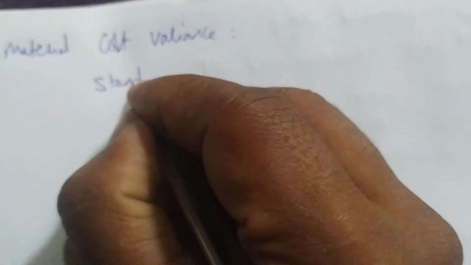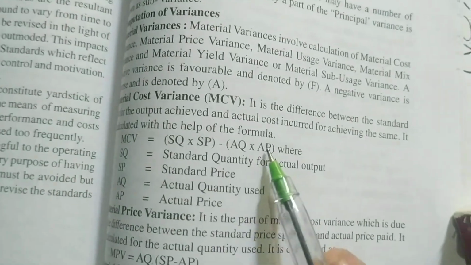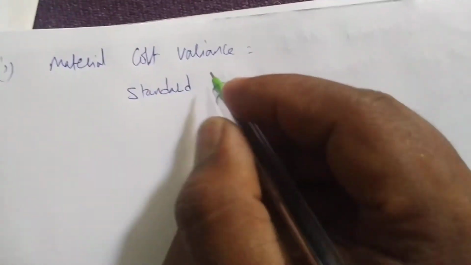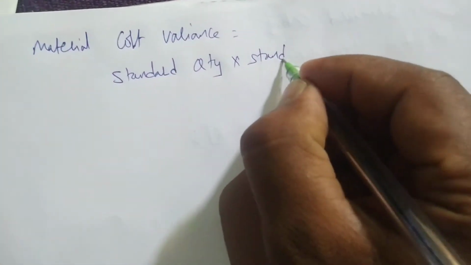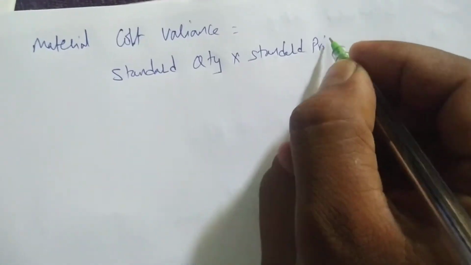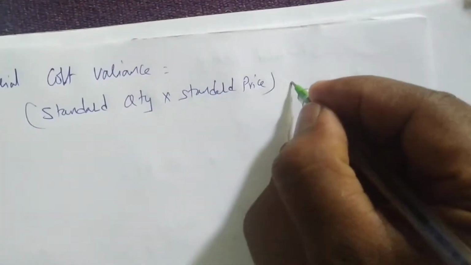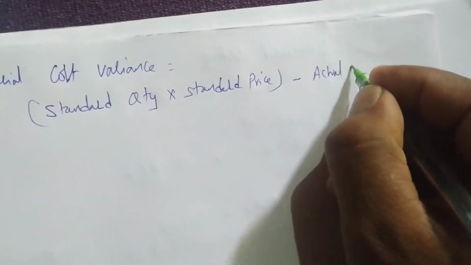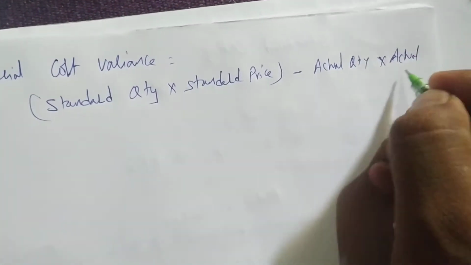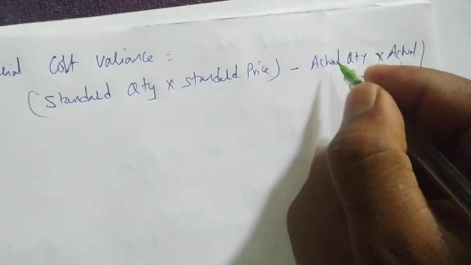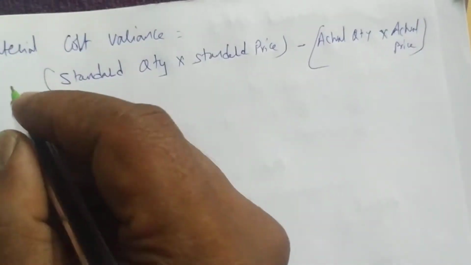So I'm writing standard quantity. This will be given in the question. Everything is given in the question: standard quantity, standard price, actual price. We'll do one example. So this is standard quantity into standard price, you have to multiply, minus actual quantity into actual price. The difference of the two will be called material cost variance.